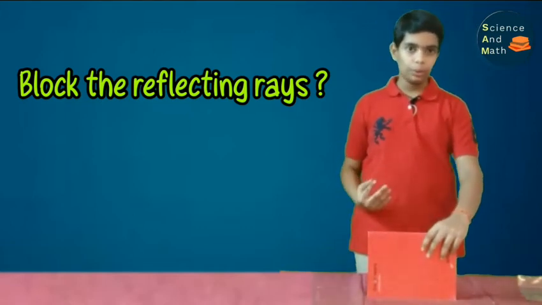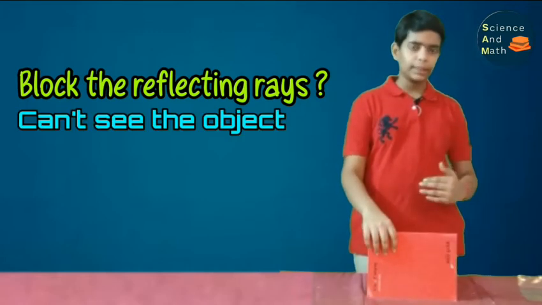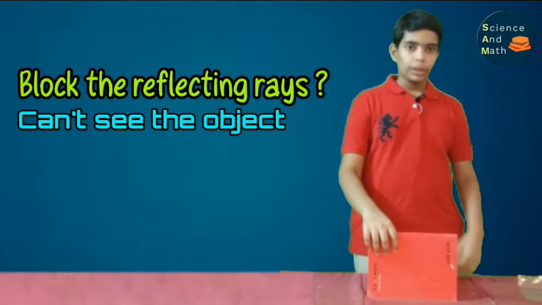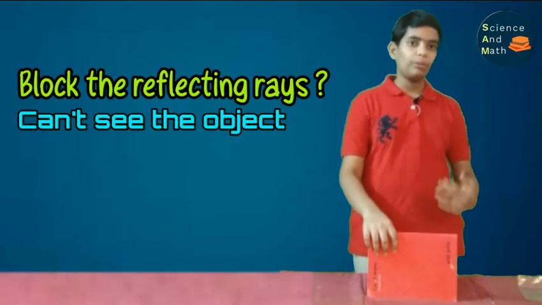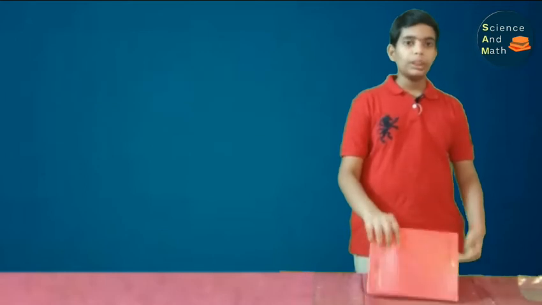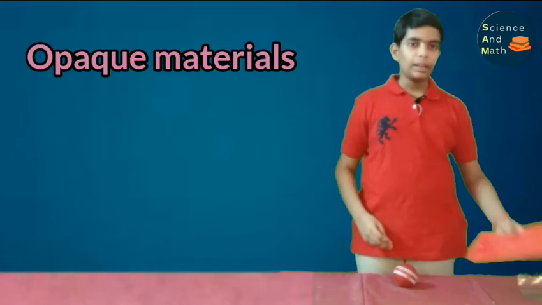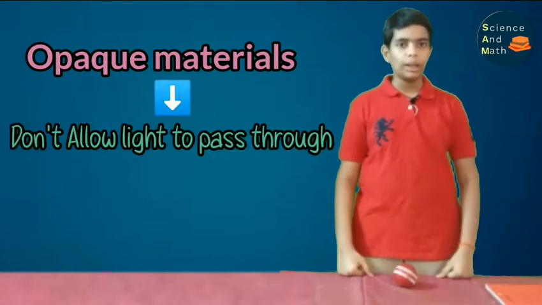Can you see the ball now? No, right? I have placed a book between the reflecting rays and yourself. Hence, something is blocking the reflecting rays. Hence, you cannot see the ball. So, such materials are known as opaque materials. These are the materials which do not allow the light to pass through them.